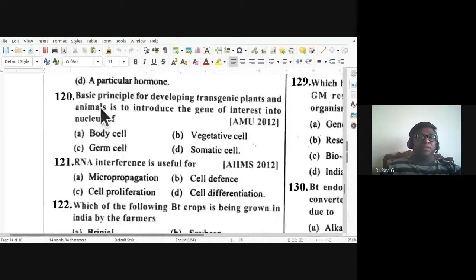The basic principle for developing transgenic plants and animals is to introduce the gene of interest into nucleus of body cell, vegetative cell, germ cell, somatic cell. So it is going to be germ cell. If it is introduced in the germ cell, they pass on from one generation to another generation. So the basic principle for developing transgenic plants and animals is to introduce the gene of interest into nucleus of germ cell. So 120th, it is C.